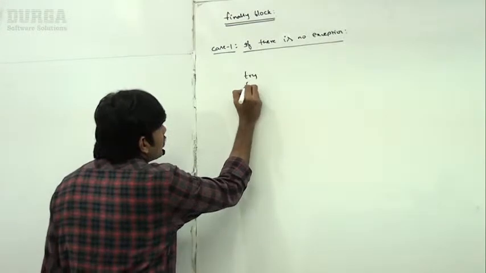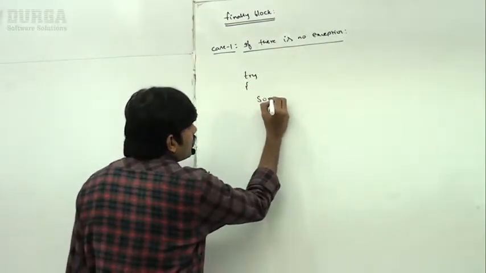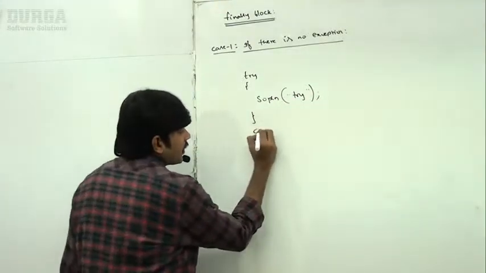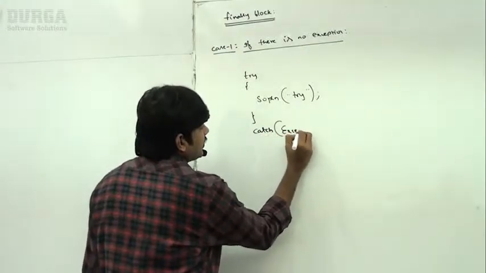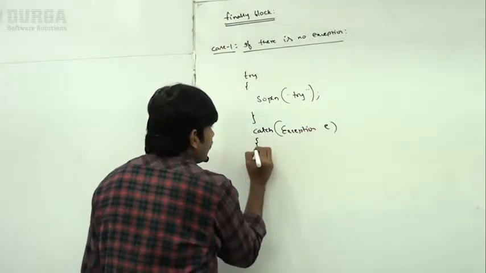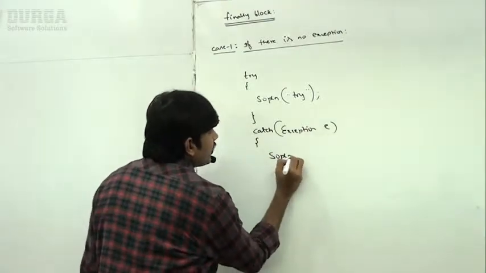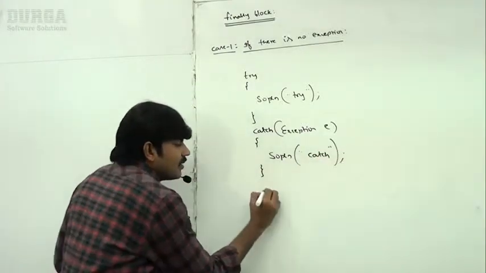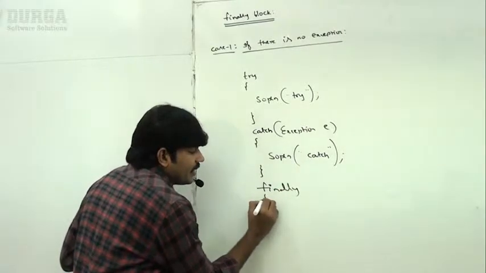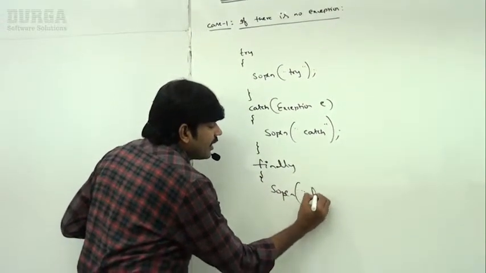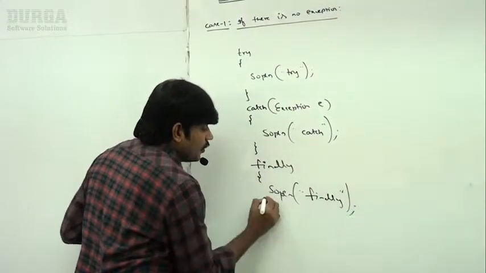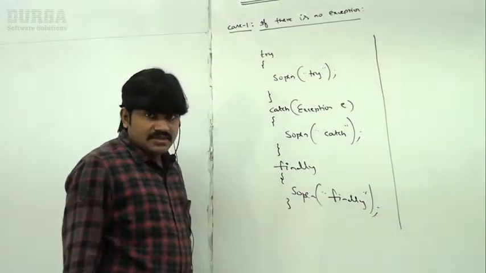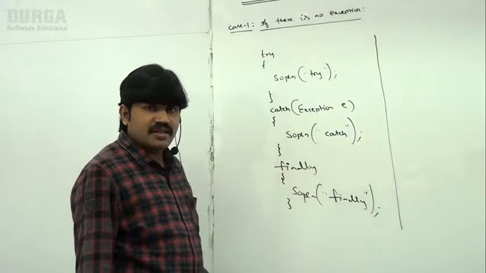Assume a try block with System.out.println, try. Next, the catch block, catch Exception e, System.out.println, catch. Next, finally, System.out.println, finally. Observe very carefully. In this scenario, is any exception raised? No, there are simple SOP statements, that's all, no exception.